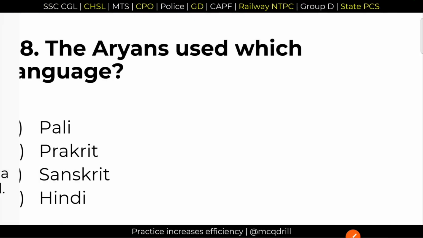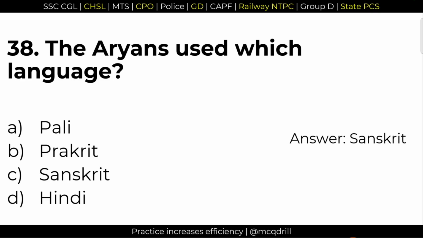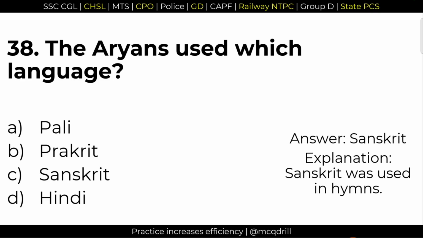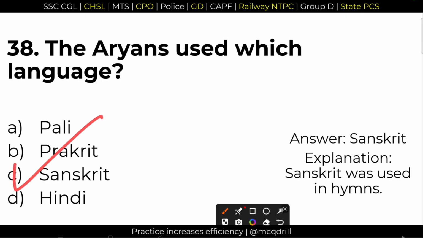Next question 38. The Aryans used which language? What was the language of the Aryans? It was Sanskrit. Option C is the right answer. Sanskrit was extensively used by the Rigvedic Aryans.